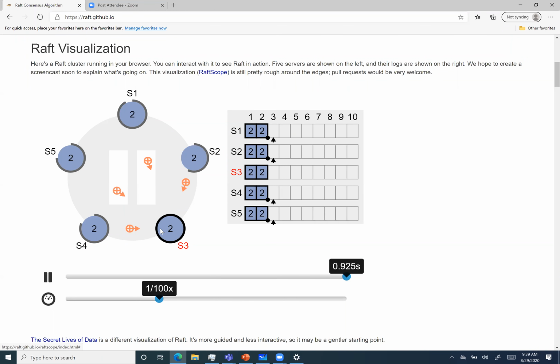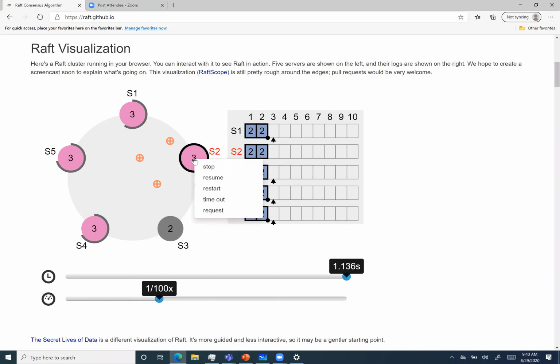Now let's see what will happen if our leader is down. So let's bring it down. And now see, there is no heartbeat and the timeout is going on. Now we'll have a new leader here. S2 timed out first, it became a candidate, received the votes, and now S2 is the leader.